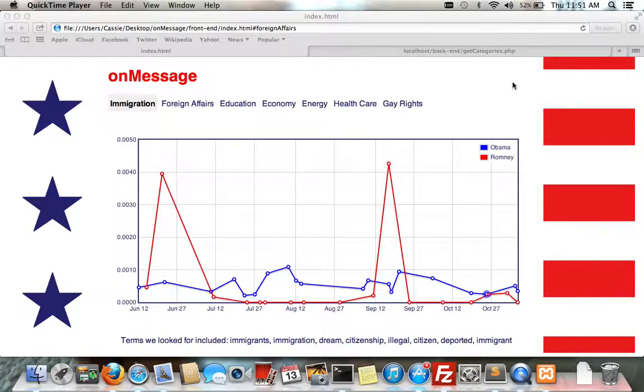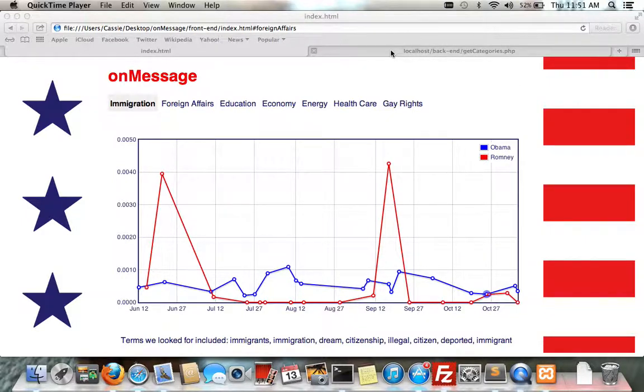Our tool, the onMessage Campaign Rhetoric Tracker, is a shortcut that allows journalists to easily track the patterns of a campaign message during an election for any given issue. Specifically, we looked at the 2012 presidential campaign between Barack Obama and Mitt Romney.